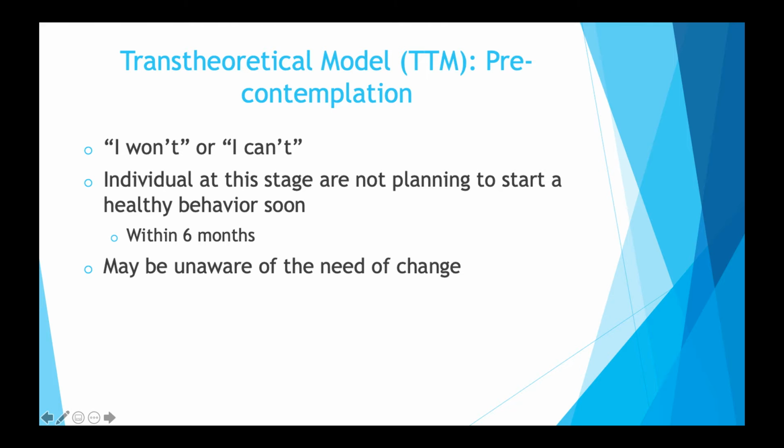The first stage of the transtheoretical model is the pre-contemplation stage. The pre-contemplation stage is also known as the I won't or I can't stage. Individuals in this stage are not planning to start a healthy behavior in the next 6 months. An individual may not be aware that they need to make a change. Most individuals in this phase underestimate the pros of changing or overestimate the cons.